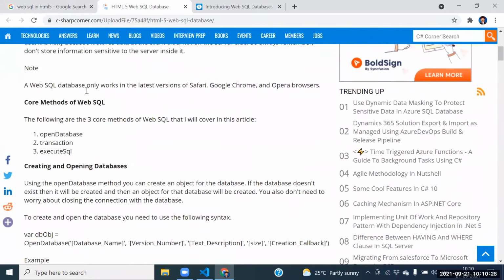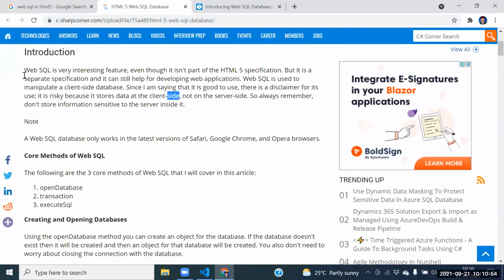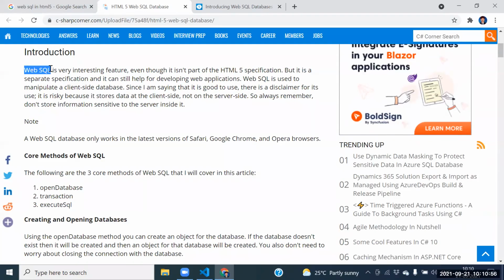Guys, I don't know the API. I randomly opened Google, and we are seeing this. Easily we can understand here. WebSQL is a client-side database. Next one, client-side means what? Browser-side database. At the browser side, if you want to apply SQL queries, at that time we need to go for WebSQL.